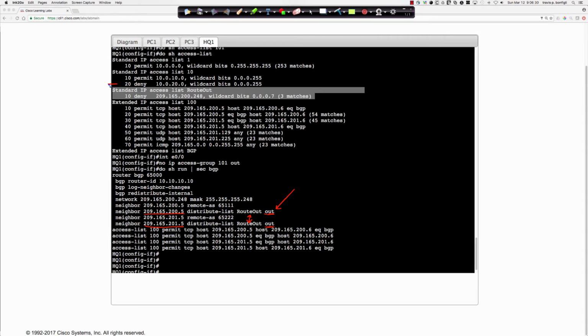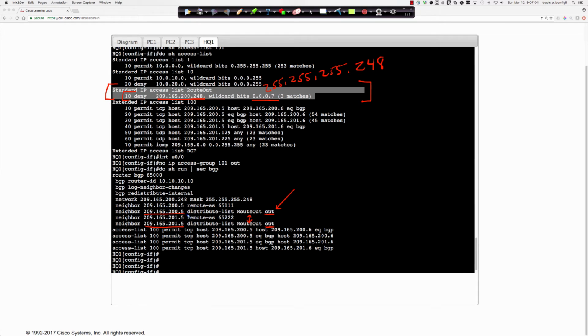And when you look at what that distribute list is actually referencing, it's saying deny 209.165.200.248, and we've got a wildcard mask of 0.0.0.7, which would be 255.255.255.248 as a subnet mask, right?